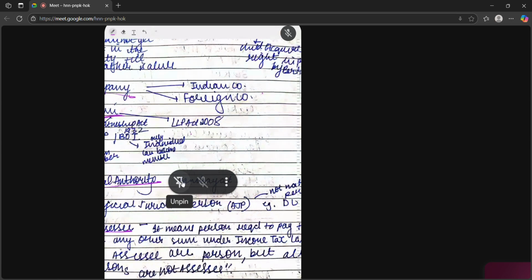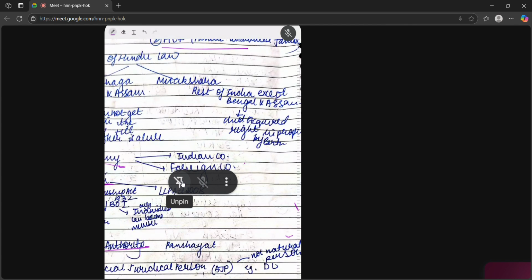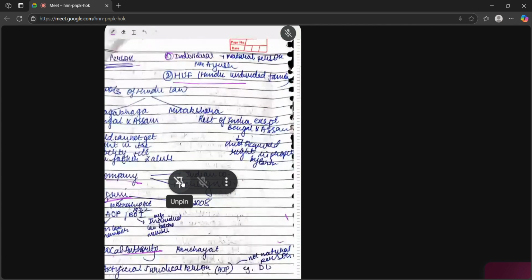Today we are going to talk about persons. Some basics. Individual. Individual is a natural person like Mr. Ayush, Mr. Ram, Mr. Sanjeevan, anyone. Okay. It can be a minor also.